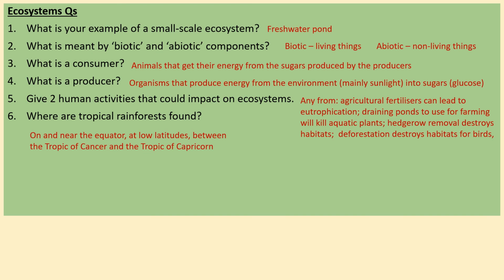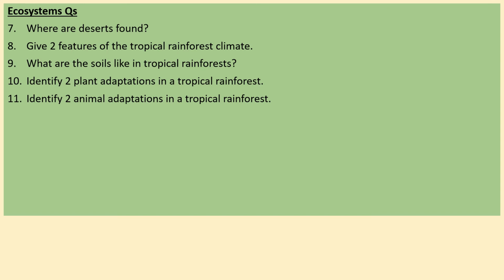We'll go on to number 7 next. Number 7, where are deserts found? So what you must have in there is that they are roughly 30 degrees north and south of the equator at the tropics. You've got to get 30 degrees in there, and you've also got to say it's both north and south. You don't just get a mark for saying just at 30 degrees.